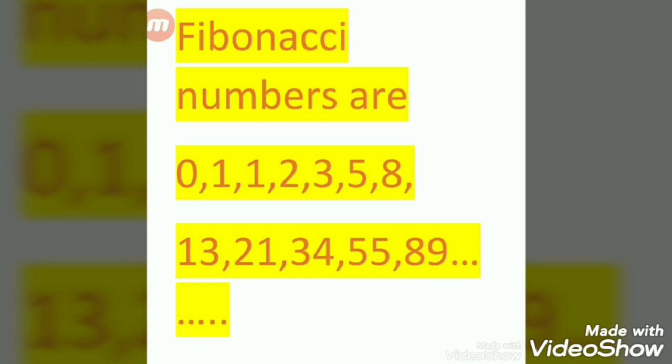We are going to learn Fibonacci numbers. The Fibonacci numbers are 0, 1, 1, 2, 3, 5, 8, 13, 21, 34, 55, 89, etc. How are we obtaining Fibonacci numbers? Starting with 0 and 1, the numbers following are the sum of the previous two.